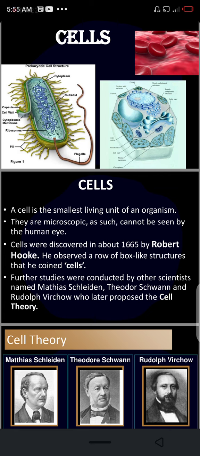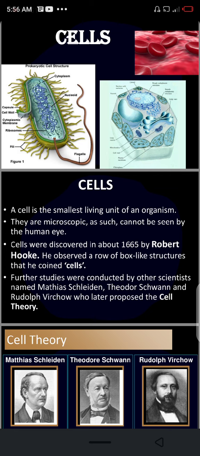So cells were discovered in about 1665 by Robert Hooke. He observed a lot of box-like structures that he coined cells. So if you are asked who discovered cells or in which year cells were discovered, the person who discovered cells is Robert Hooke, and they were discovered in 1665.